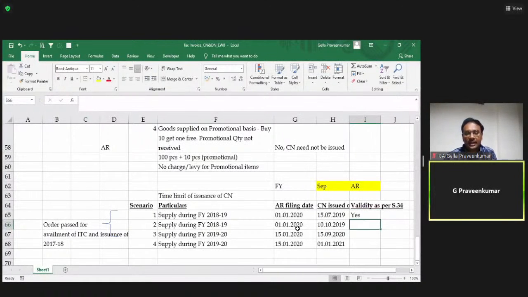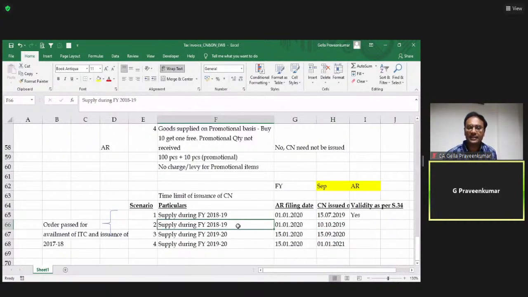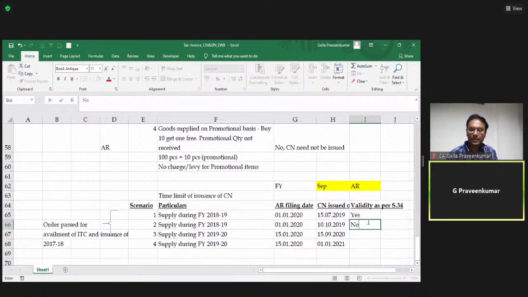Second scenario, earlier of these two, I would say 10th October 2019. Now, is it within 6 months from the end of the financial year? For my financial year 18-19, that 6 months, September ends on 30th September 2019. So here I'll say no, since issued after 30th September 2019.